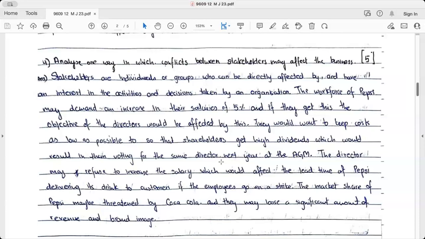Shabash. Let's talk about the 5 marks question. 1, 2, 2: 1 for knowledge, 2 for analysis, and 2 for application. Let's see. Analyze one way in which conflict between the stakeholders may affect the business.